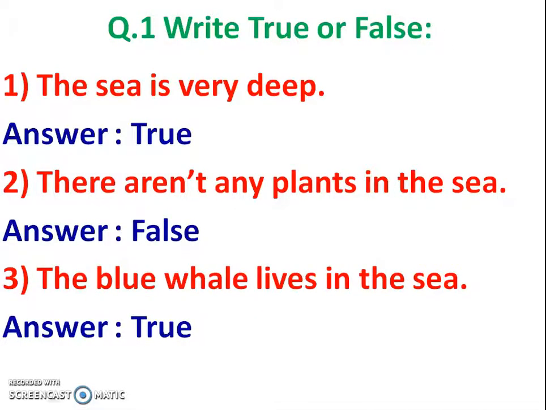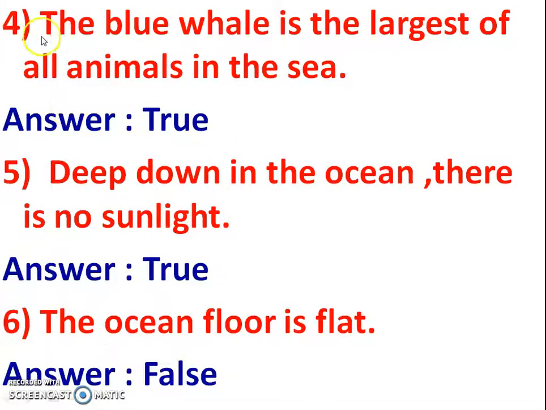Question number one. Write true or false. First, the sea is very deep. Answer is true. Second, there aren't any plants in the sea. It's false because there are so many kinds of plants in the sea. Third, the blue whale lives in the sea. It's true. Number 4, the blue whale is the largest of all animals in the sea. Yes, it's true. Number 5, deep down in the ocean there is no sunlight. It's true.